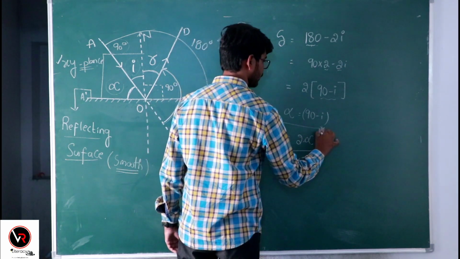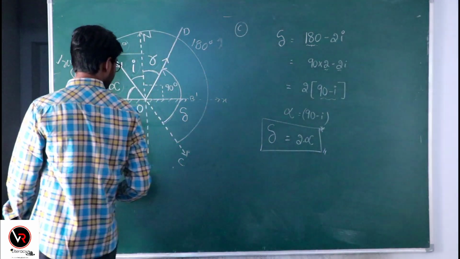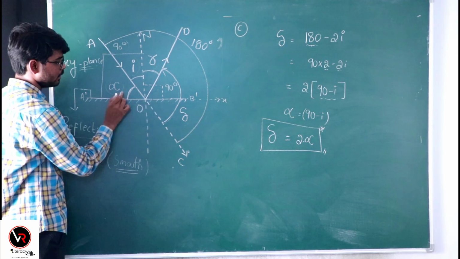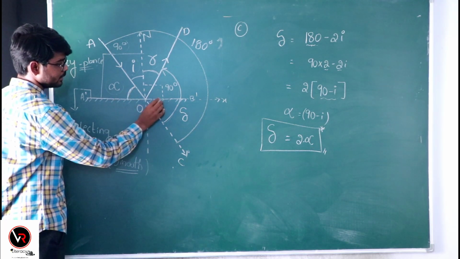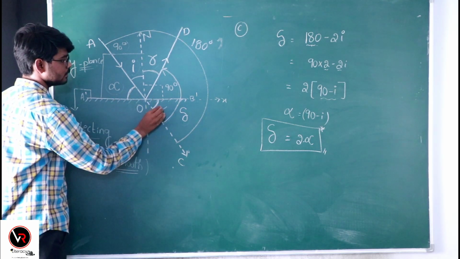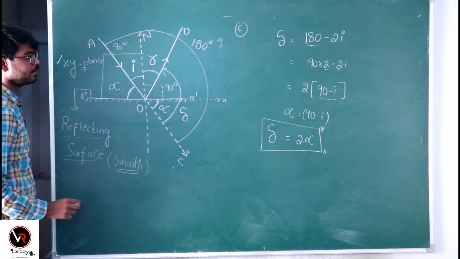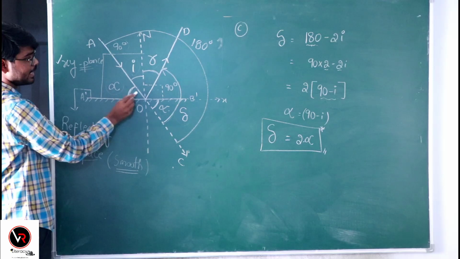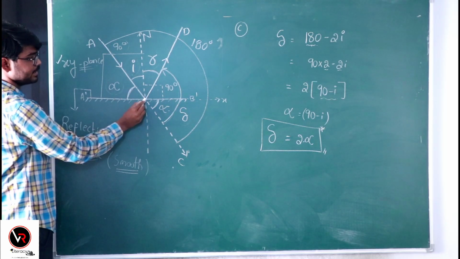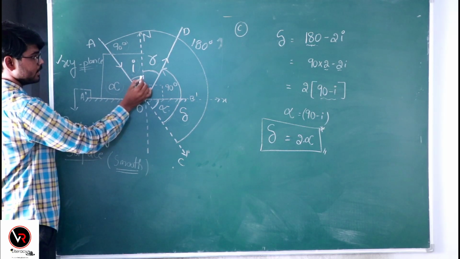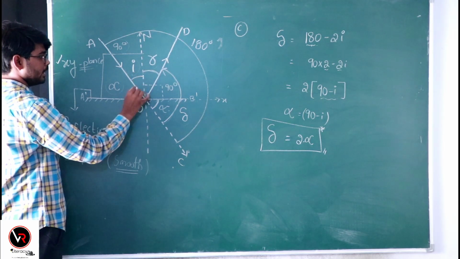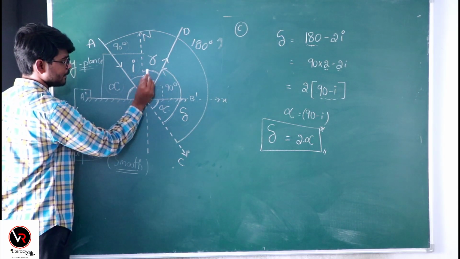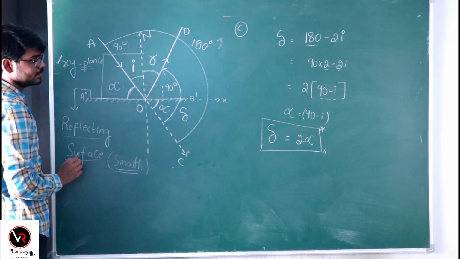So this is also important. Or from the figure, you can straight away say that as this angle is alpha, this angle is also alpha. So if I equals R, at whichever angle the incident ray hits the plane surface, at that same angle it reflects back.